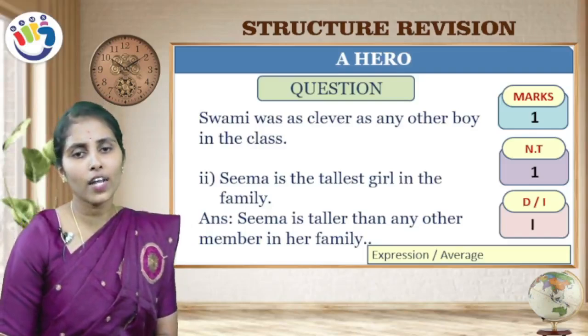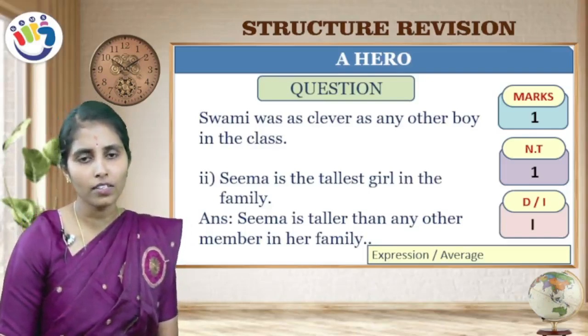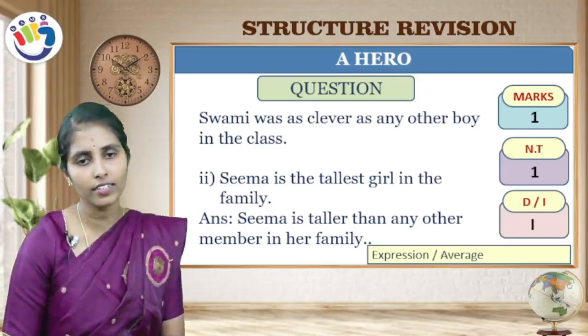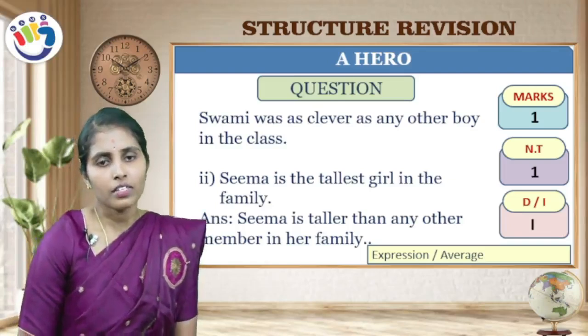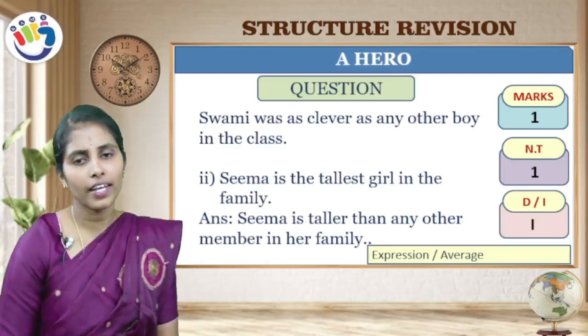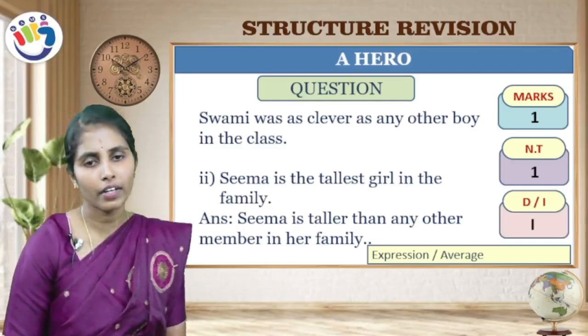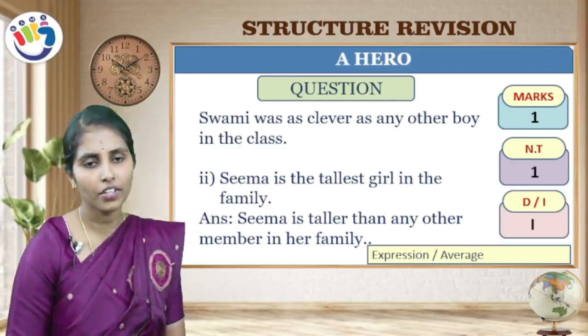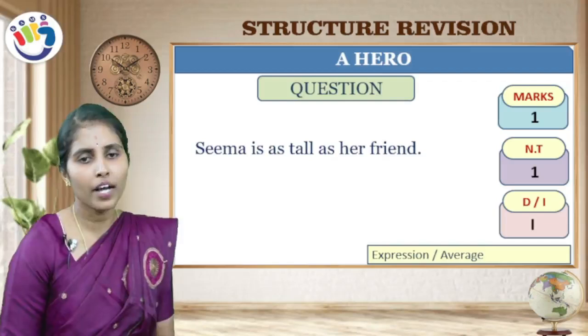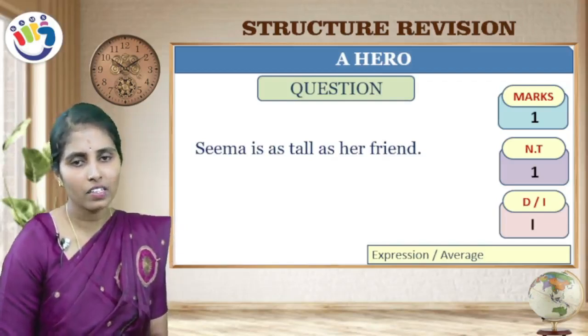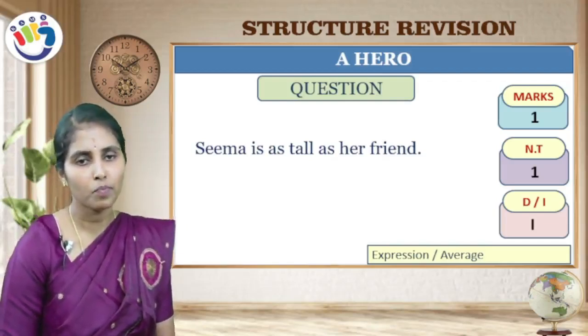Next question. Seema is the tallest girl in the family. Tall, taller, tallest. So tallest is in the superlative degree. Seema is taller than any other member in her family. It is comparative degree. Seema is as tall as her friend. It is positive degree.